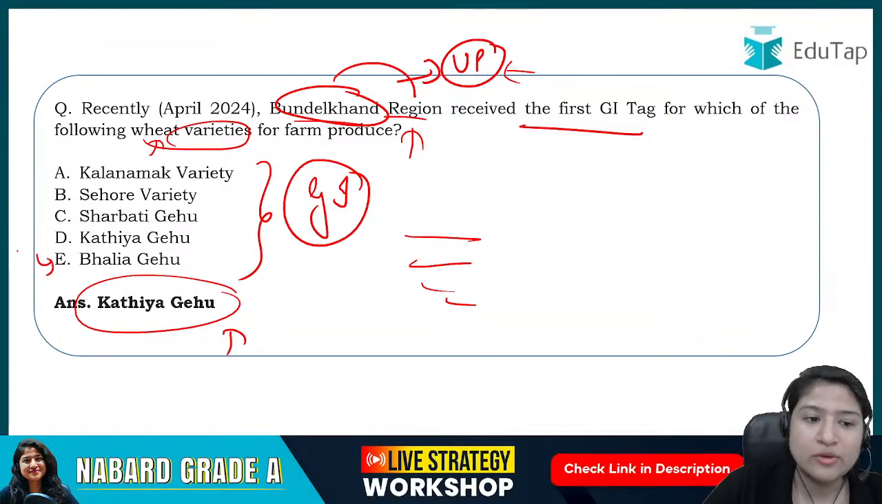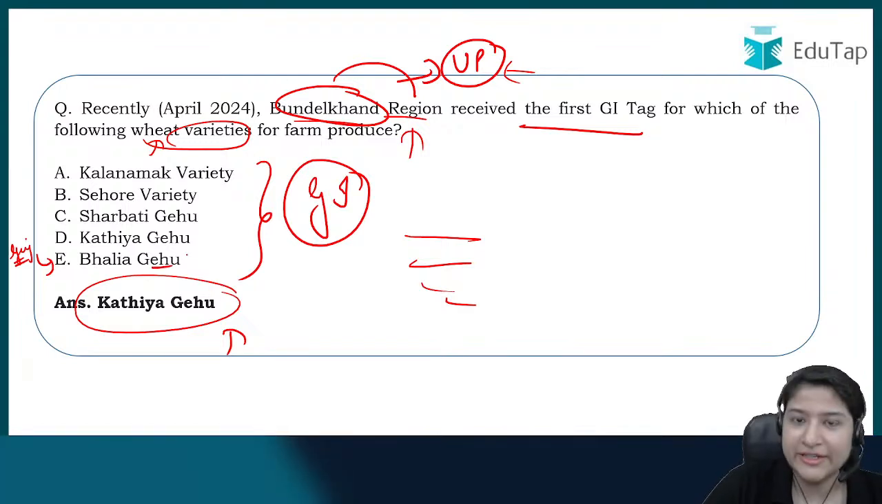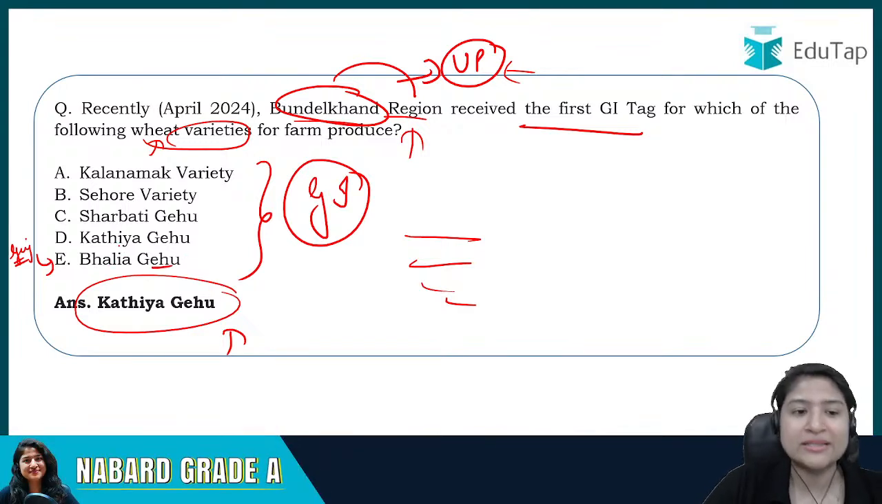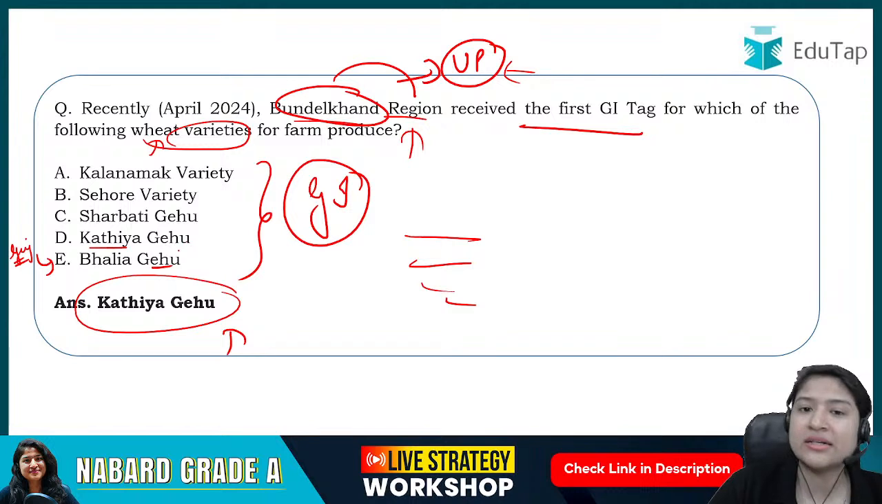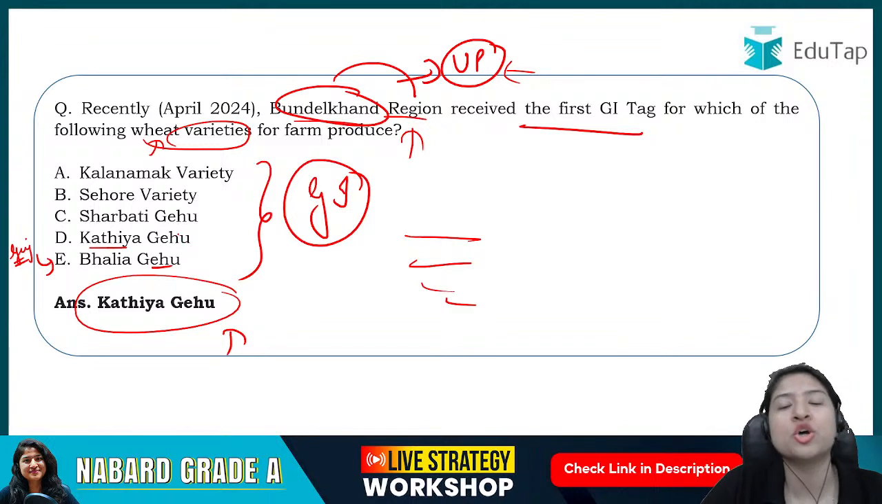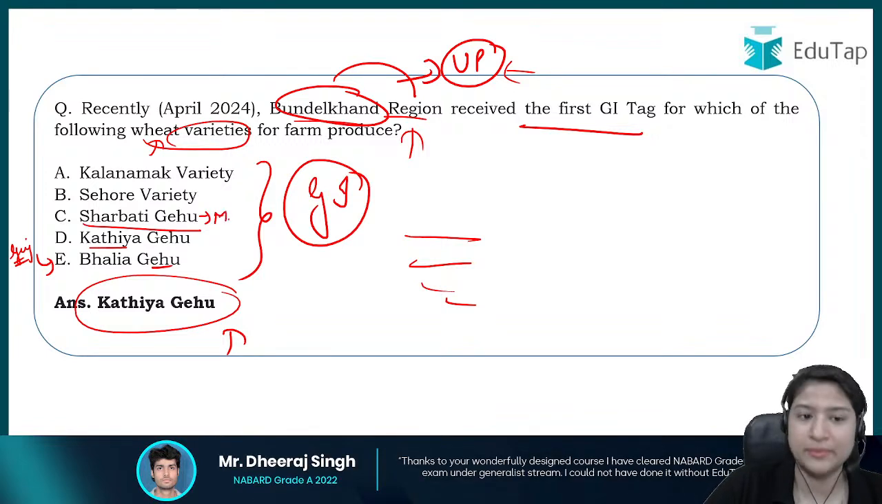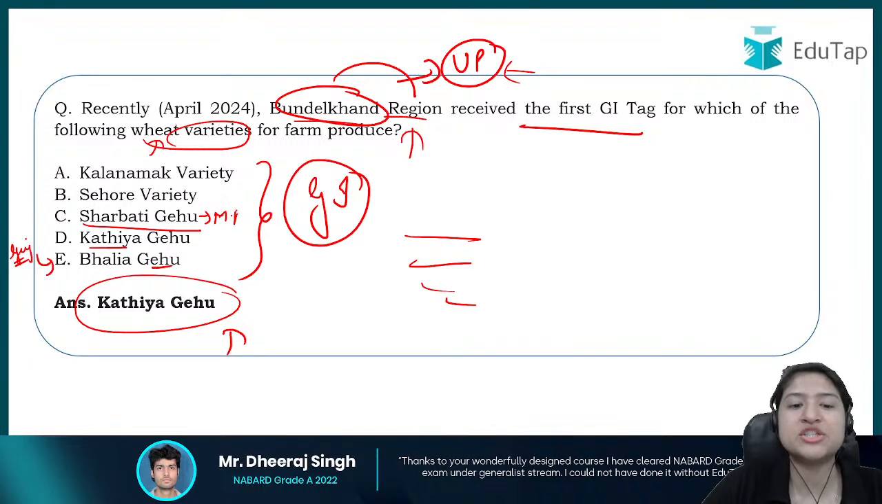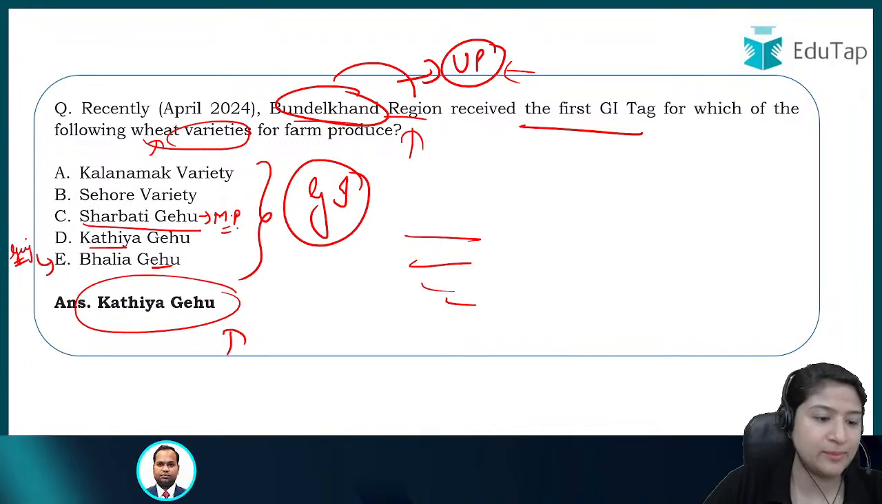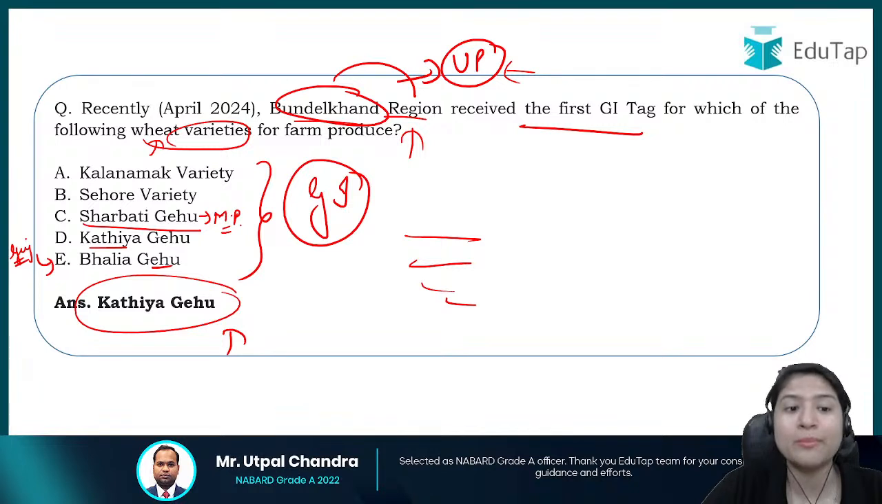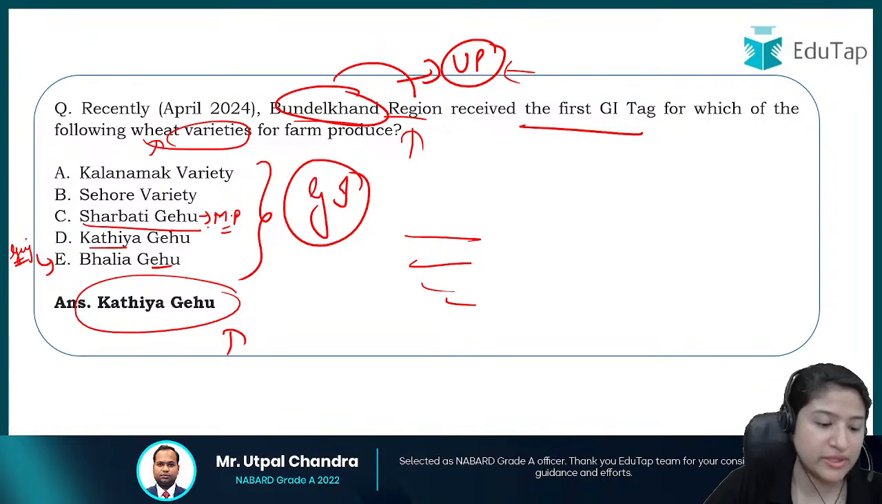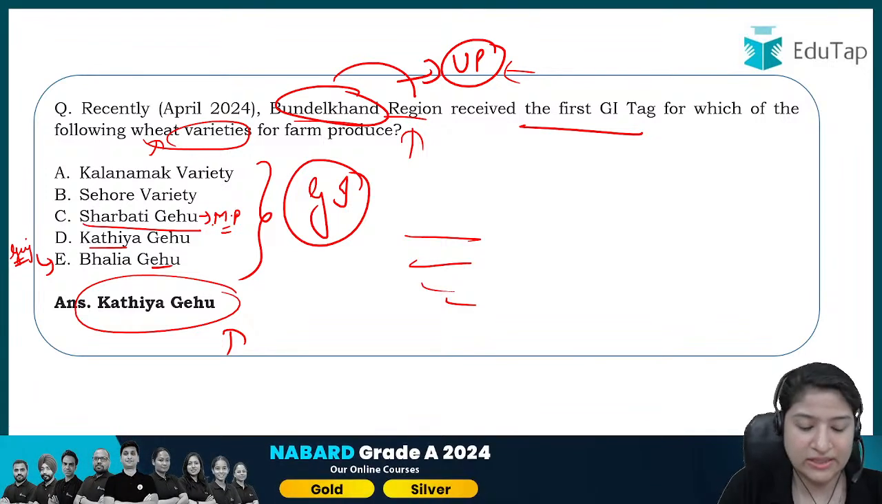Talking about Bhalia Gehu, this is your famous GI tag variety of Gehu, which means wheat only. It belongs to your Gujarat region. Kathia, we have just understood, belonged to the Bundelkhand region of UP. If we talk about Sharbati Gehu, this particular variety is a famous GI tag. It has gotten the GI tag, and it belongs to the Madhya Pradesh region. Okay, so which GI tag is from Madhya Pradesh? Sharbati Gehu is from Madhya Pradesh. Okay, I hope you have the clarity as of now.